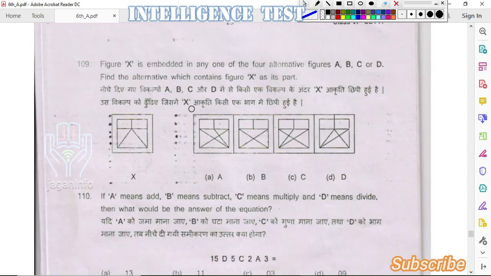Figure X is embedded in any one of the four alternative figures A, B, C or D. Find the alternative which contains figure X as its part. Here the figure X should be in one of these four figures. Coming to figure X, we can observe there is a triangle shape in this figure. There is a triangle present in option D. Clearly we can say that the answer is option D.